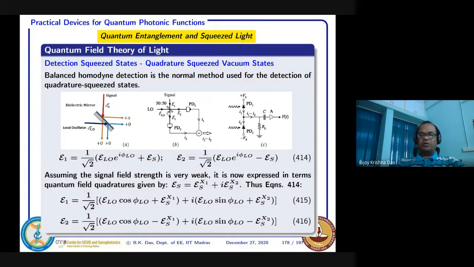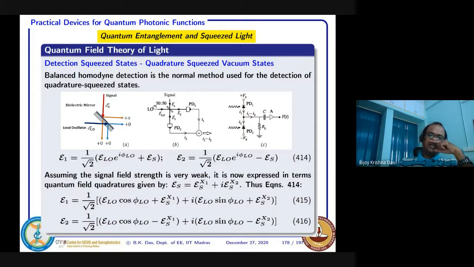Suppose you have a beam splitter, a 50-50 beam splitter. For the moment, you can treat it like a classical beam splitter. Normally, a beam splitter can also be treated quantum mechanically using creation and annihilation operators, which we will discuss a little later. For the moment, just think classically, and that is good enough for understanding the squeezed state.